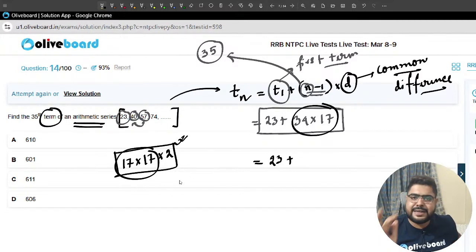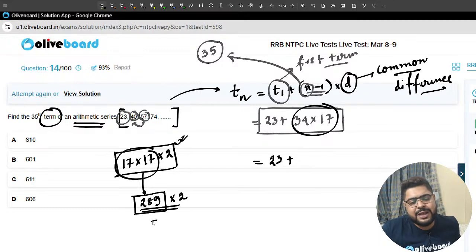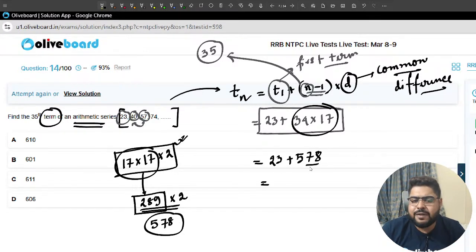Yes, Argamita, 611. Achha, you got that. 17 square is how much, anyone? Tell me. 289. So times 2, that is 290 times 2, 580. So minus this, minus 2: 580 minus 2 is 578. So your answer is 578 plus 22, which is 600, 601.